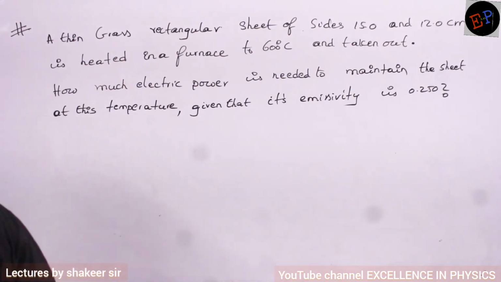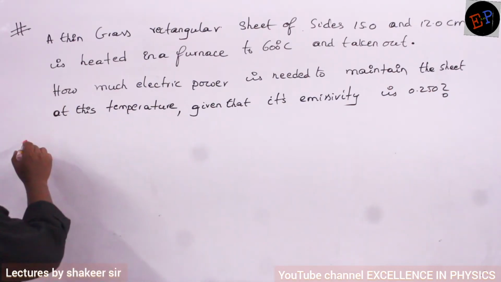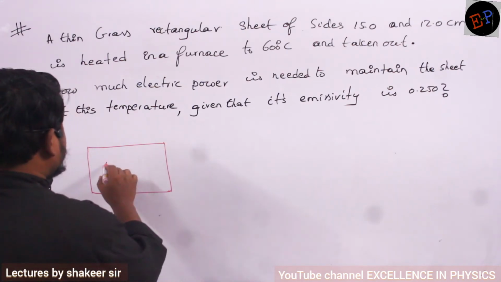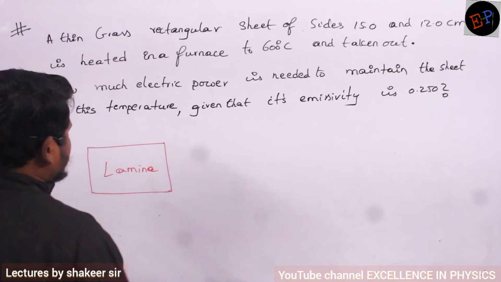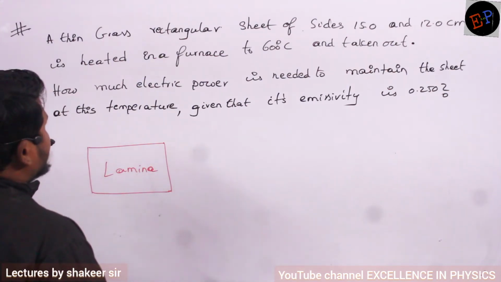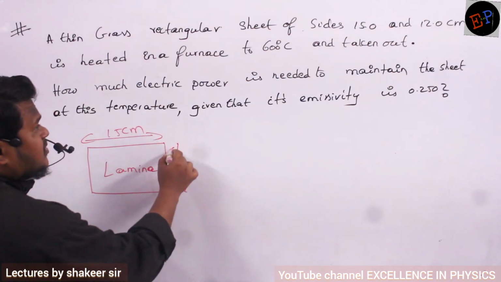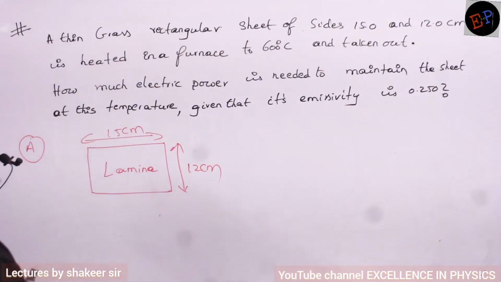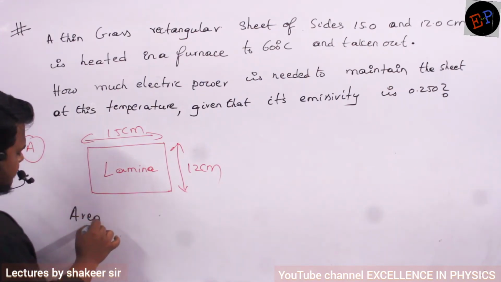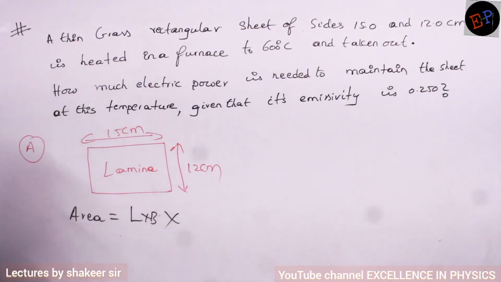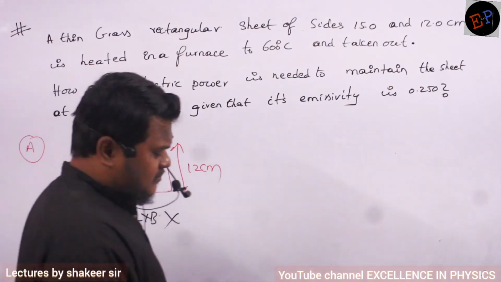So let us see what data is given in the question. A brass sheet. Brass sheet means what? This is a rectangular sheet, or you can call it a lamina. A sheet of paper or a sheet of metal. The sides are 15 centimeter and 12 centimeter. Now in this condition, how can I calculate the area of this sheet? Area is length into breadth, but this is not correct. Why is it not correct?